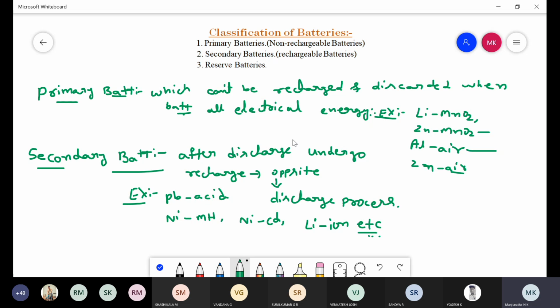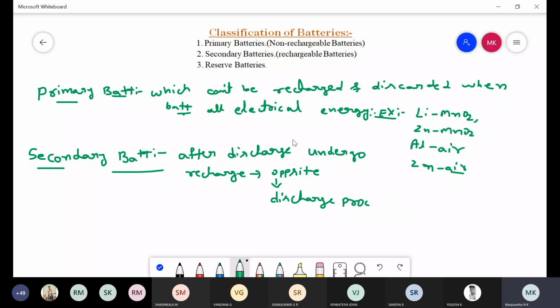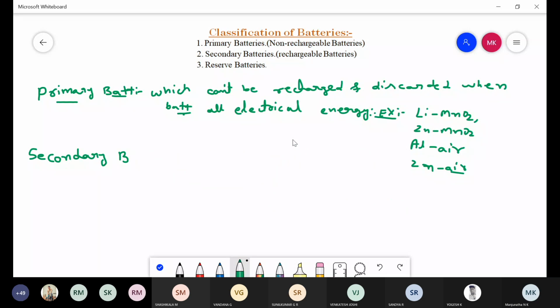After primary batteries and secondary batteries, coming to another type of batteries, that is reserve batteries. The reserve batteries are defined as batteries which may be stored in the inactive state and activated when they are needed. These type of batteries are called reserve batteries.